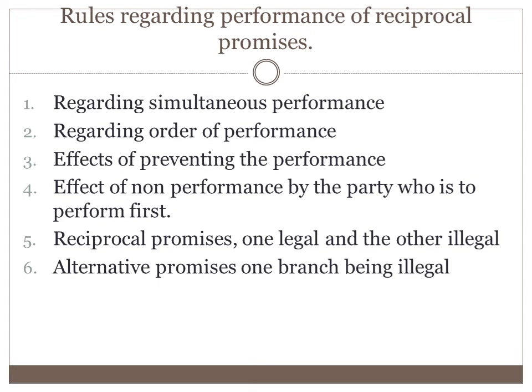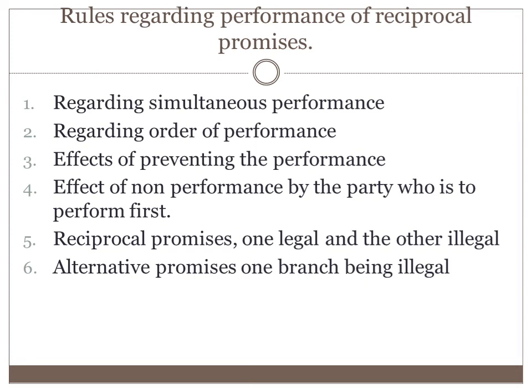So these are the different rules regarding performance of reciprocal promises. Regarding simultaneous performance, both the parties have to perform it. Then regarding the order of performance, if nothing is mentioned, it depends upon the nature of transaction. Then effects of preventing the performance, if one party prevents the other, they cannot sue for compensation.